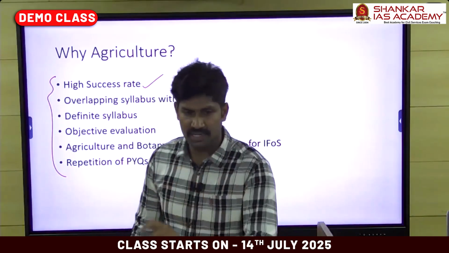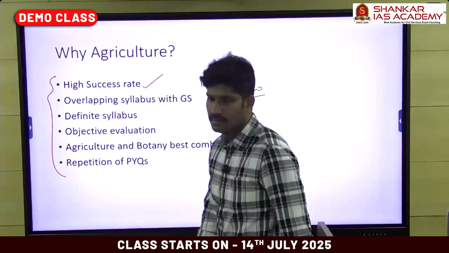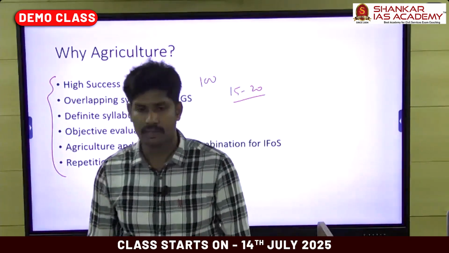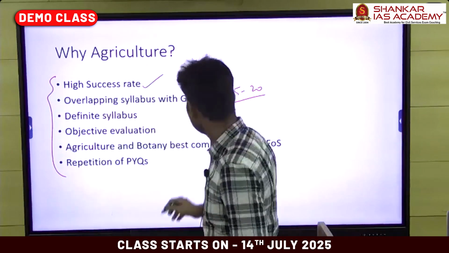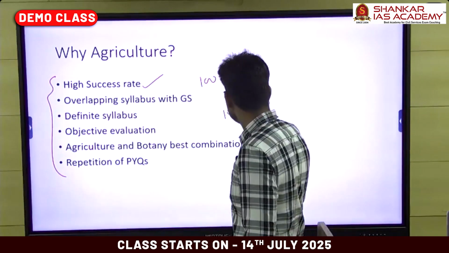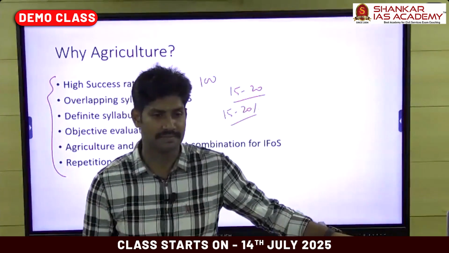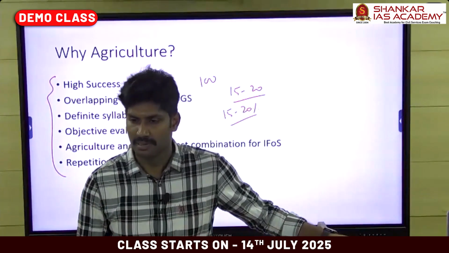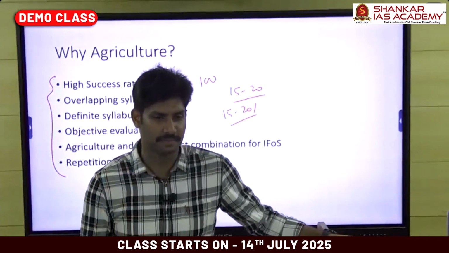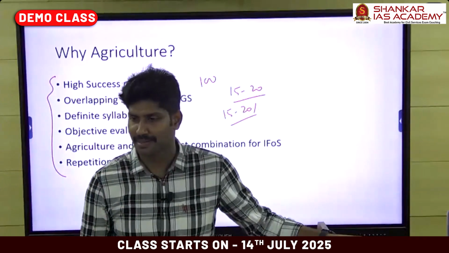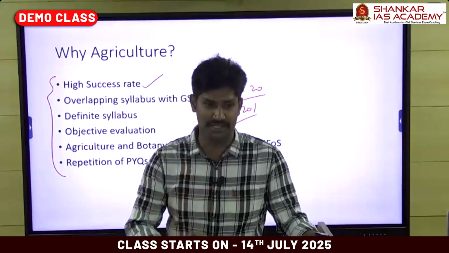Out of this 100, nearly 15 to 20 students clear with the agriculture optional and enter the final list, right? So the success rate is nearly 15-20%. For any other optional, the success rate is maximum 7 or 8%. The rate of success in agriculture is more than 10%.